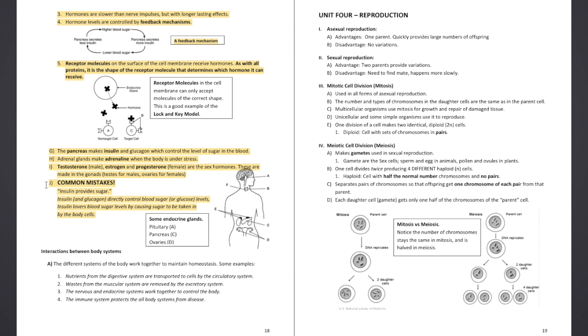J. Common mistakes. False. Insulin provides sugar. True. Insulin and glucagon directly control blood sugar or glucose levels. Insulin lowers blood sugar levels by causing sugar to be taken in by the body cells. Some endocrine glands. Pituitary, A. Pancreas, C. Ovaries, D.